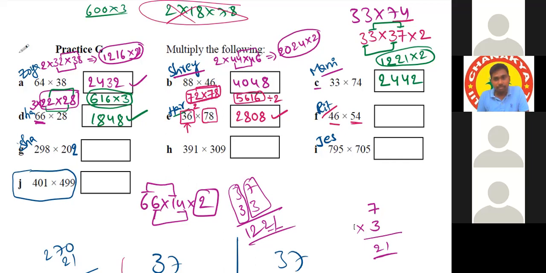46 half is, sir, 46 divided by 2 is 23. And 54 divided by 2 is 27. 27. Okay. Ritvik, coming to the question, 2 into, how can we write this number? 2 into 23. Sir, 2 into 2 into... And then how can we write this number? 27. 27 into 2, not 27, 27 into 2.